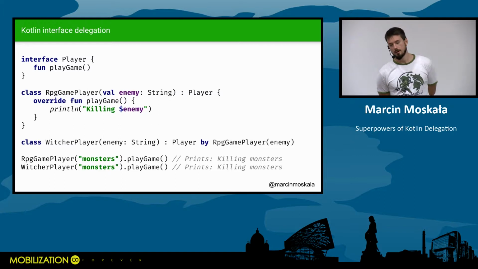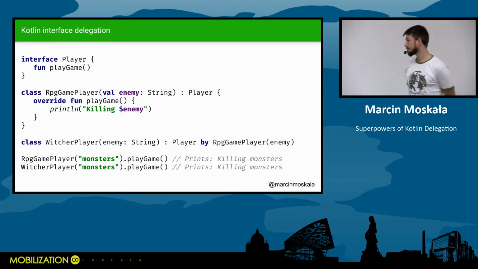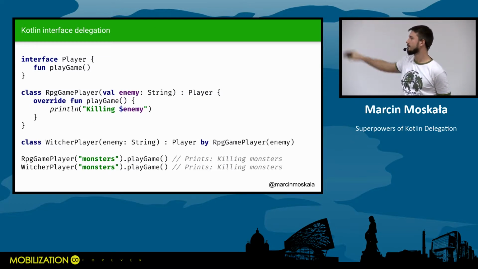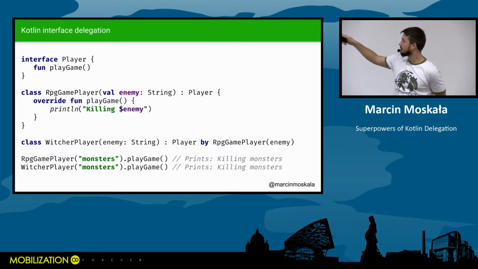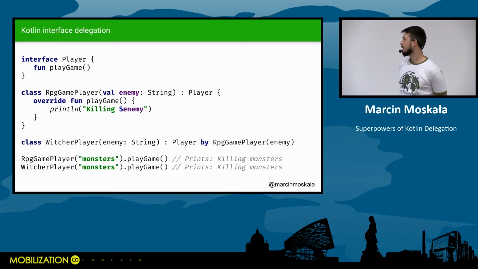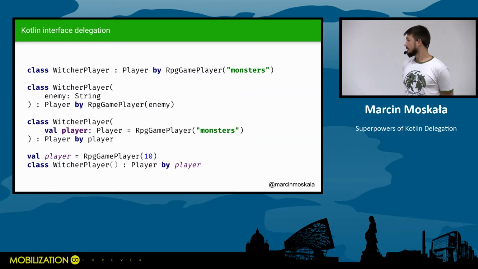And to support it, Kotlin introduced so-called interface delegation. So our first example can be fully replaced with this example. So instead of implementing these methods ourselves, we can just say that we want to implement interface Player and delegate all methods from this interface into an object RPGGamePlayer. So this delegation is supported in many different variants.